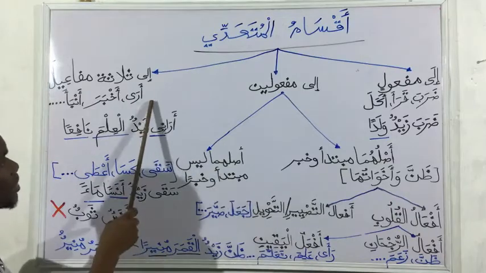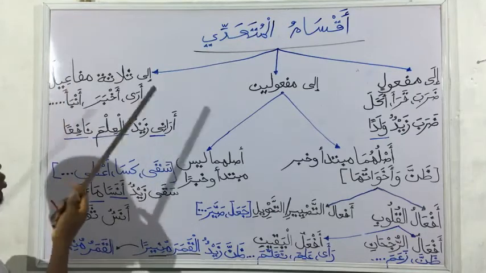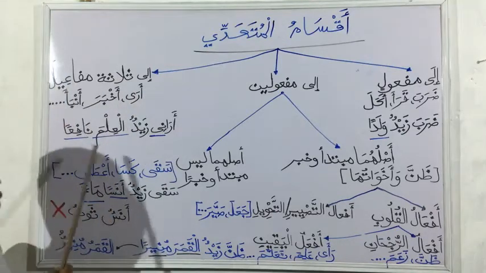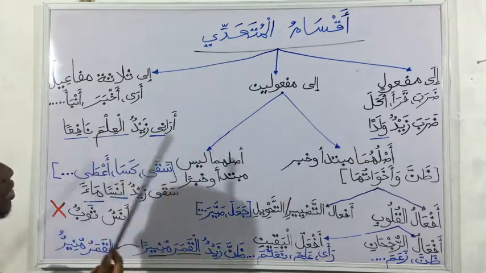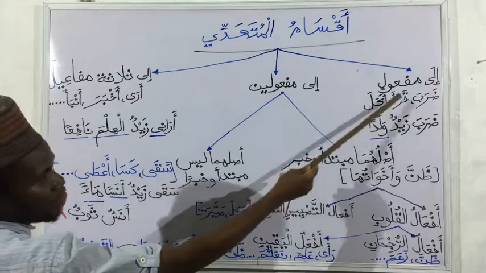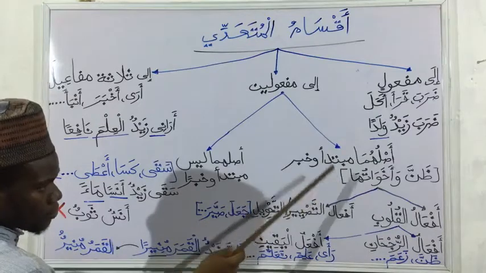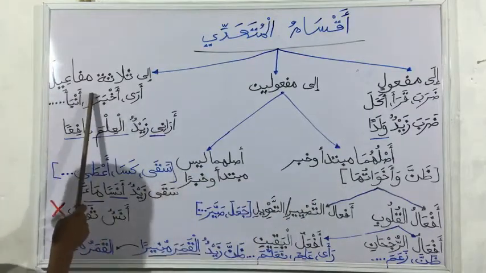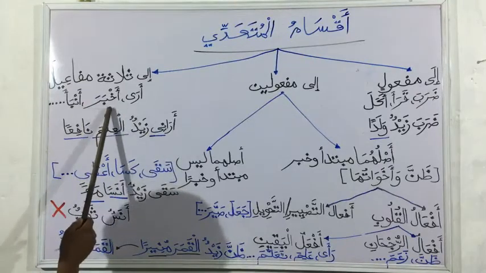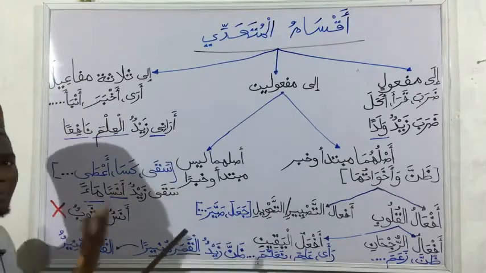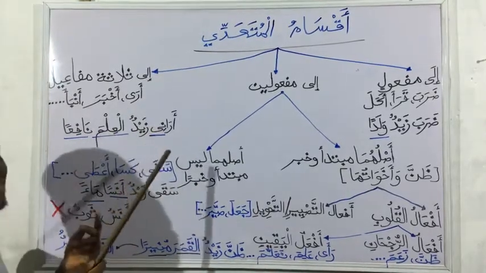Then lastly we have ila thalathati mafa'ila. You know why this is mamnun min as-sarf. So ila thalathati mafa'ila, the one that has three maf'ulun bihi. Like I've said, the examples of the one that usually has just one maf'ul bihi are daraba and its likes. Then as for thalathati mafa'il, they are aro, akhbaro, amba'a, nabbaha, like that. So this one, they have three maf'ulun bihi, three.